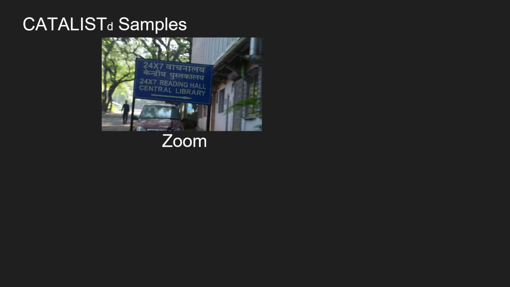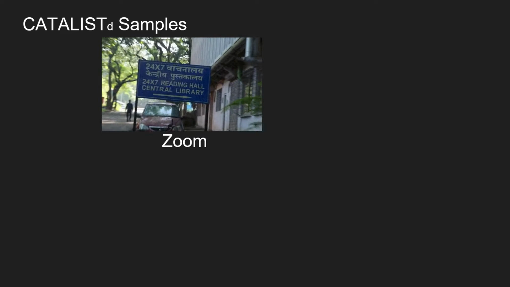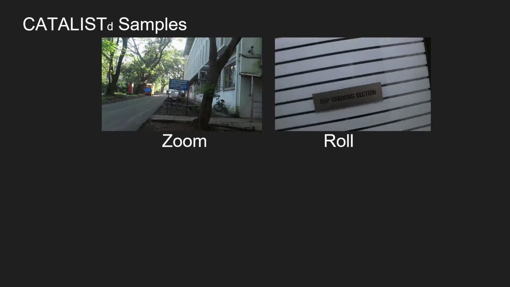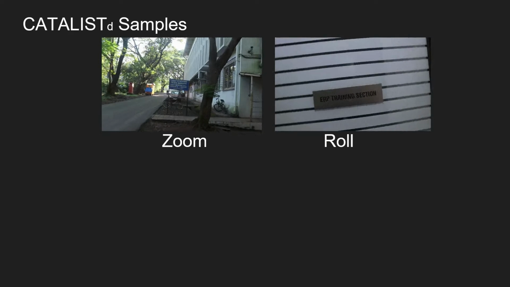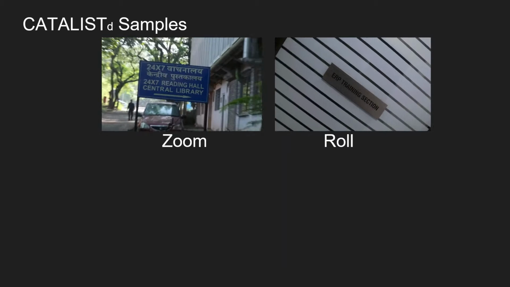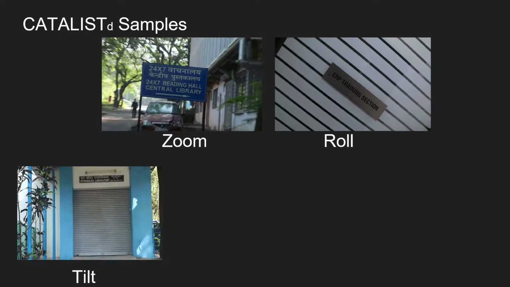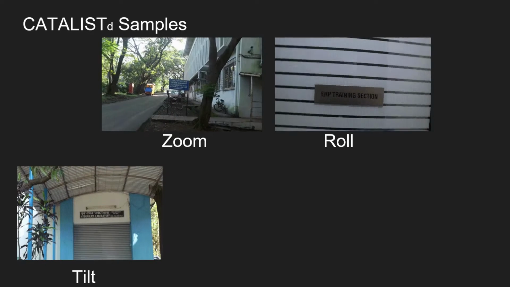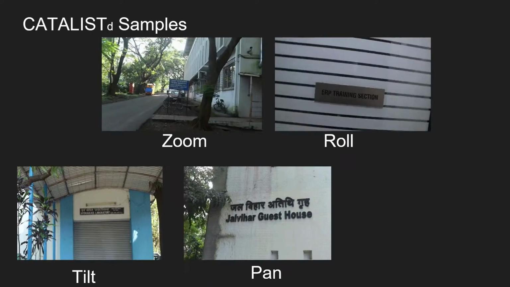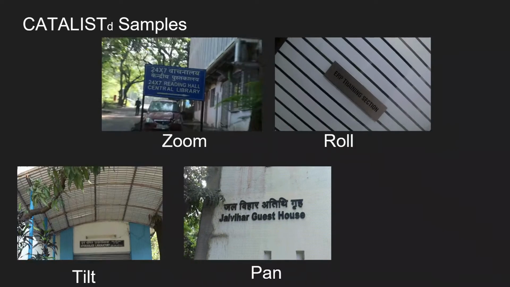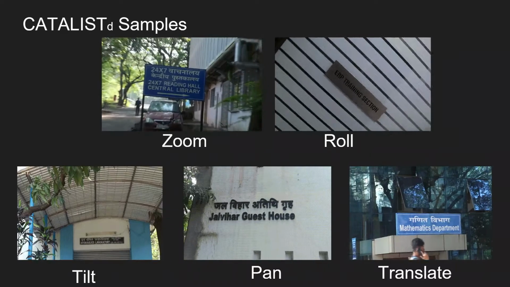Here is a sample exhibiting zoom in. We also record zoom out. A sample exhibiting roll is on the right. We also record roll in anti-clockwise direction. Here is another example exhibiting tilt, exhibiting pan, and finally an example exhibiting translation.